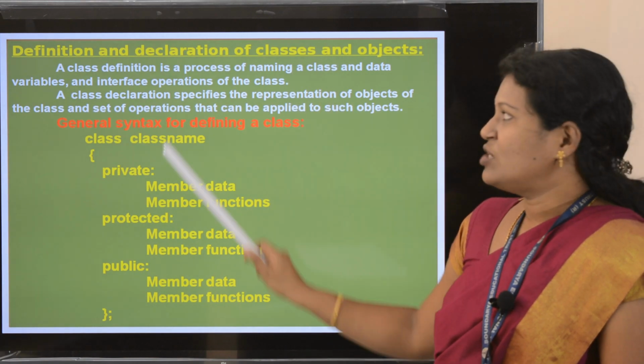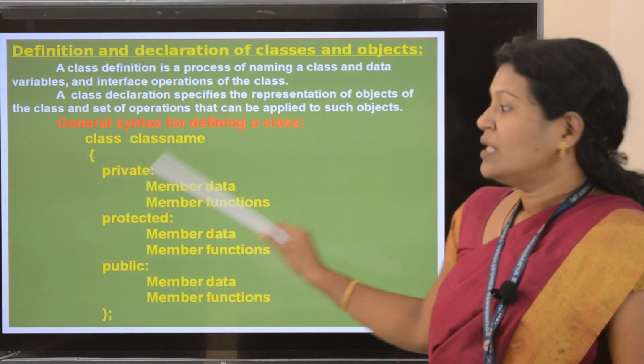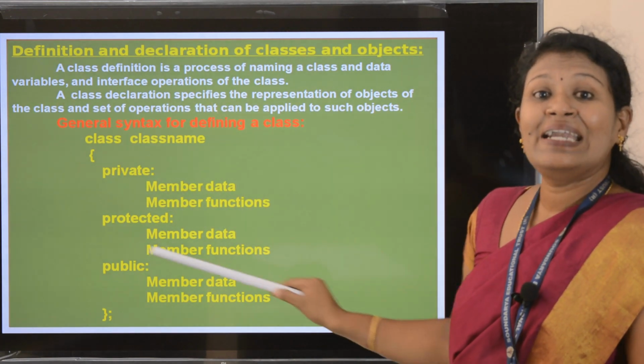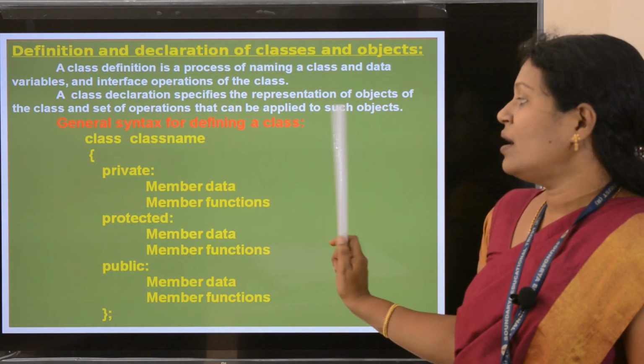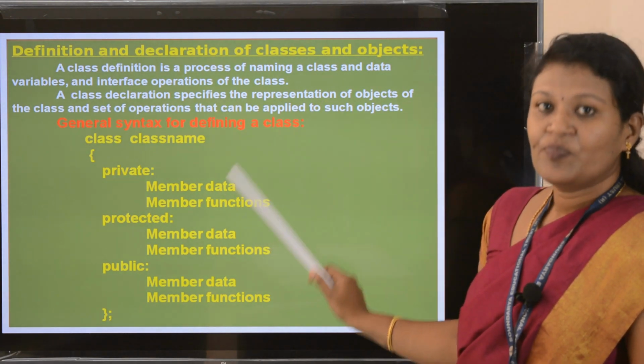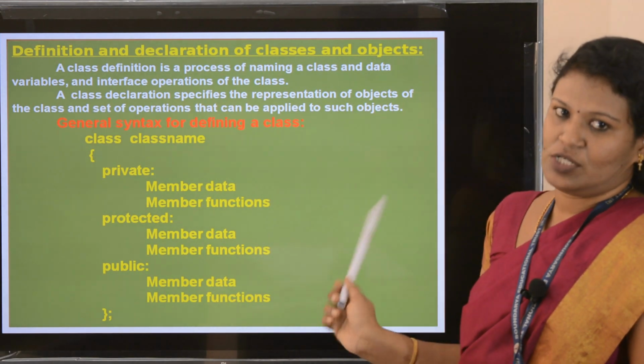So what things does a class definition contain? Class name, then member data or variables, and then member functions.